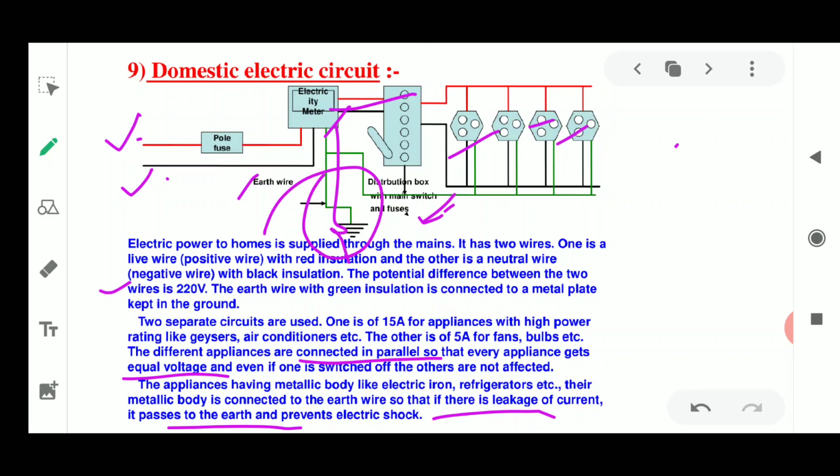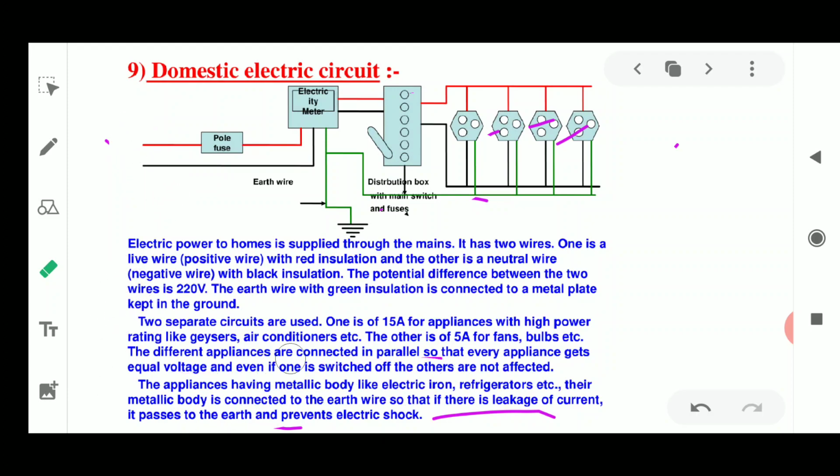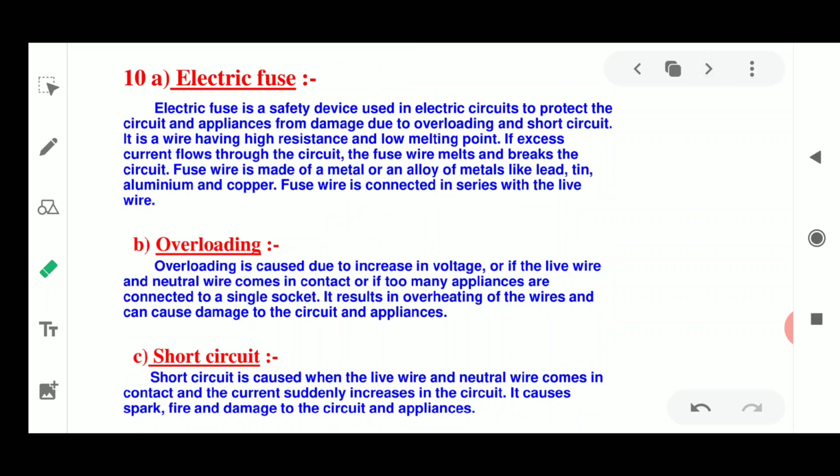One is being connected to the live wire, the other one is connected to both the live and neutral wire as well as the earth wire, so that whenever any extra current is passed to it, it is going to reach the ground directly. So this is the use of the fuse in your house, this is the use of the main supply, and this is how the domestic circuit is being prepared. In this domestic circuit, please remember that we always use the parallel connection, we are not using the series connection. Now next, what is the use of this electric fuse?